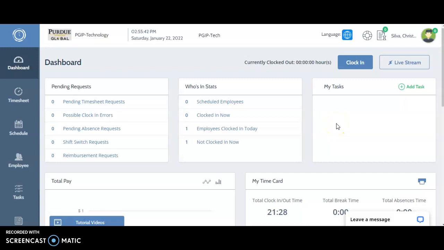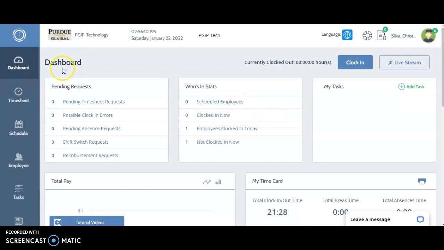Hello everyone, in this video I'm gonna go over another tool that we're using here at the internship at Purdue Global. The name of the tool is the Time Clock Wizard, and the main function of this tool is to track the time and the task of the staff of a specific company or organization.